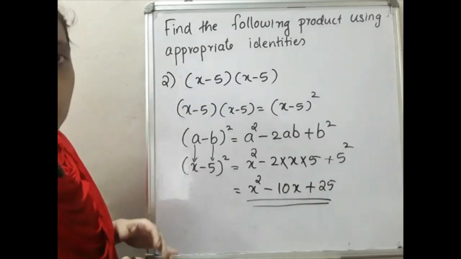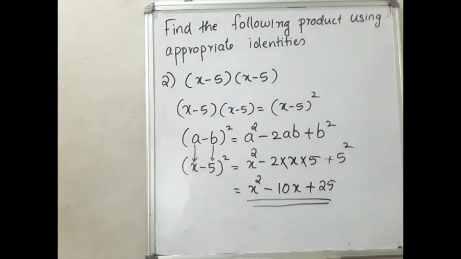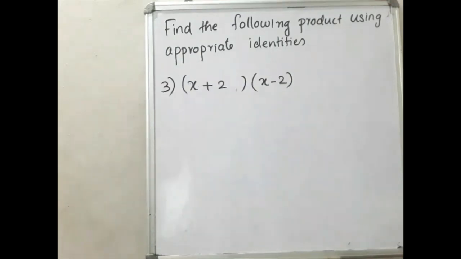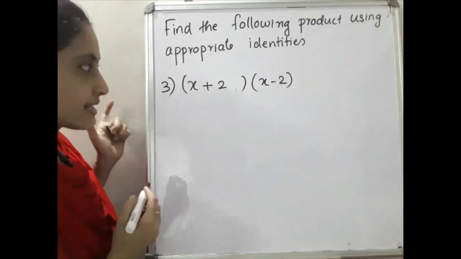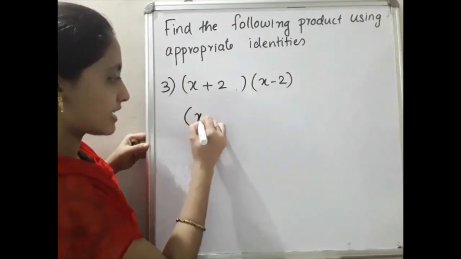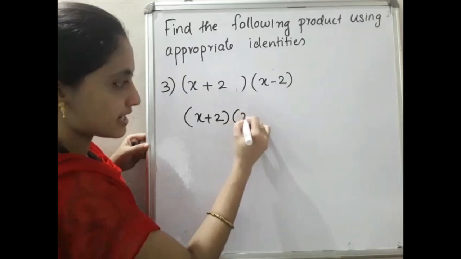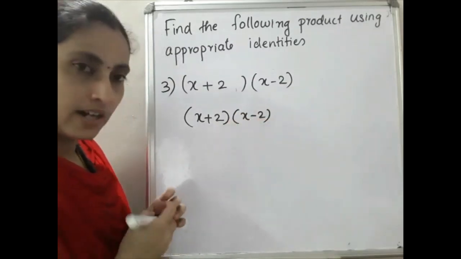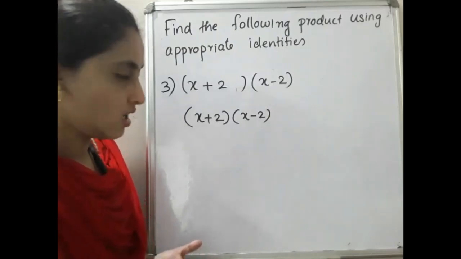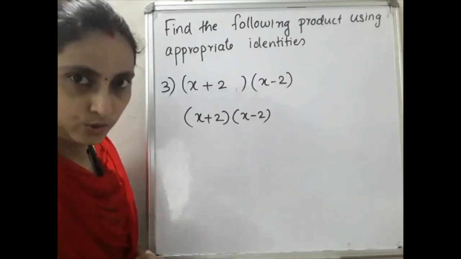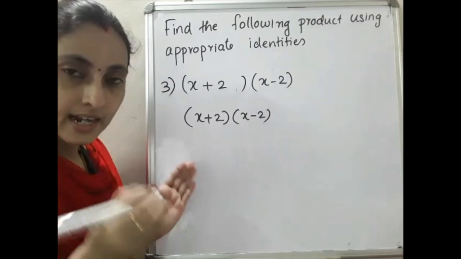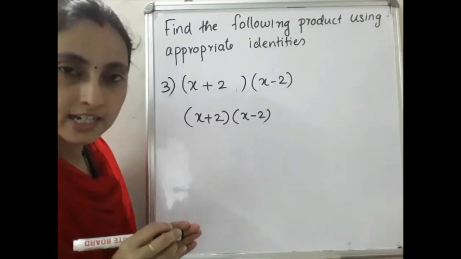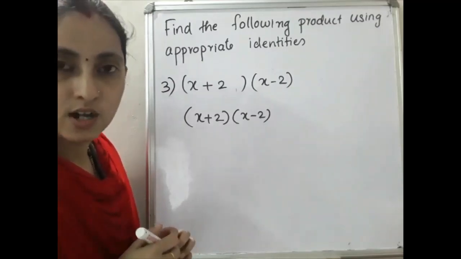Hope you clear these two questions. Then we will move to the third question. So please write down the third question. The next one is (x + 2) into (x − 2). So we have to write here (x + 2) into (x − 2). Can we write it as (x + 2) the whole square? No. Can we write it as (x − 2) the whole square? No. So which identity do we go through? (a + b) into (a − b). What is that? Yes, a² − b².